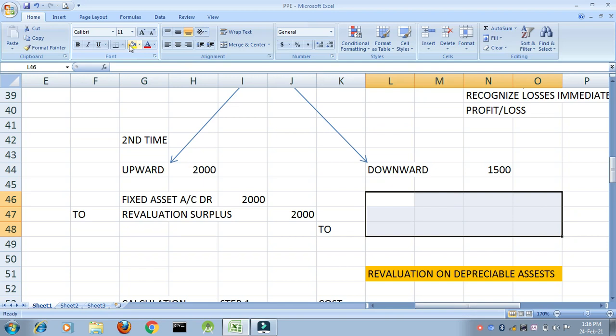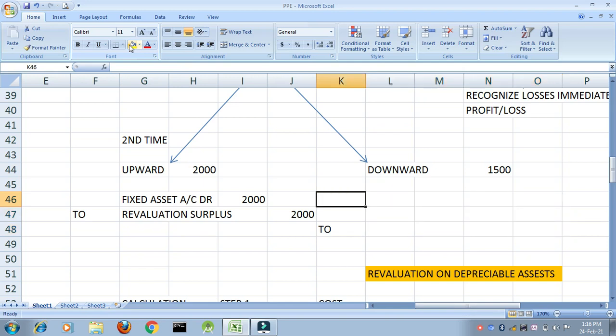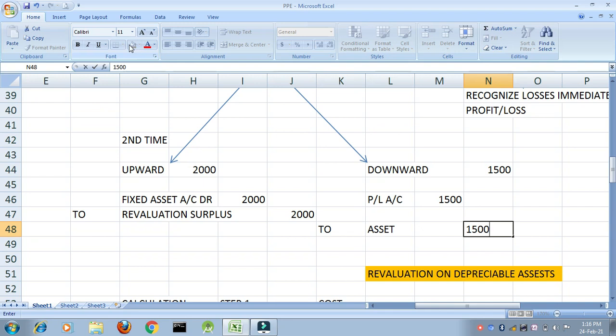As per concept of prudence, if there is any loss, we directly debit it to my profit or loss account. So logically, profit and loss account debit 1500 to my asset account, 1500. This is what we do as per concept of prudence, that recognize losses immediately in profit and loss account.